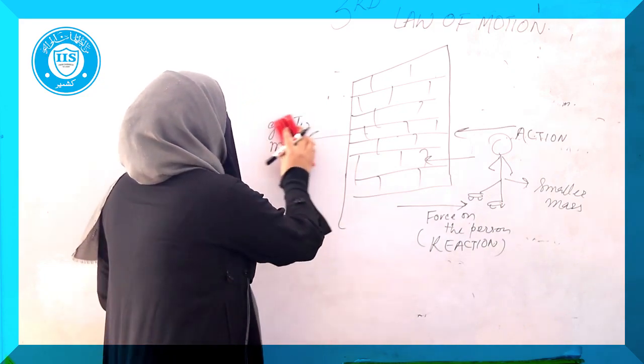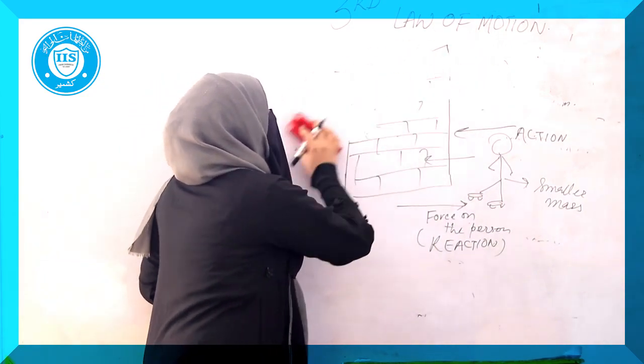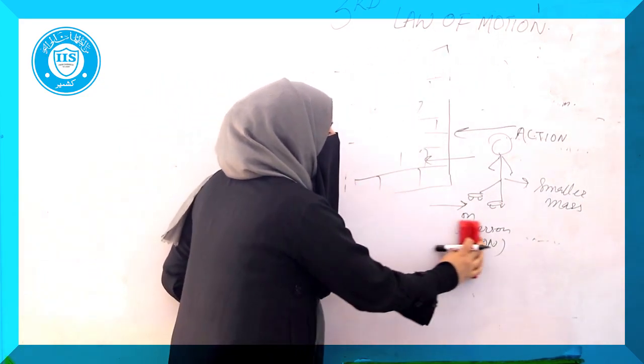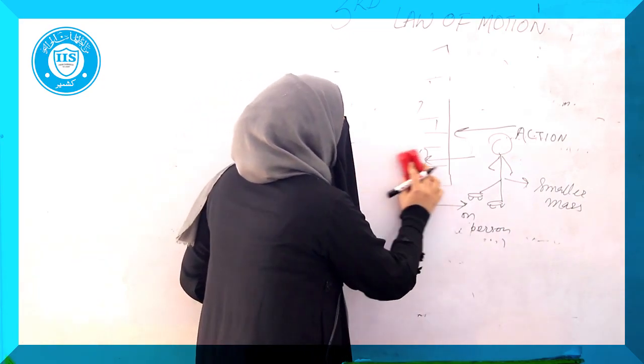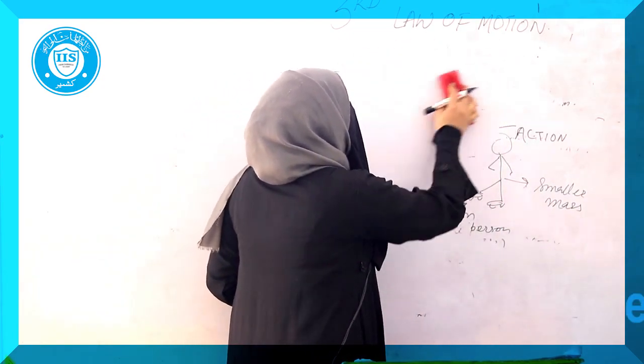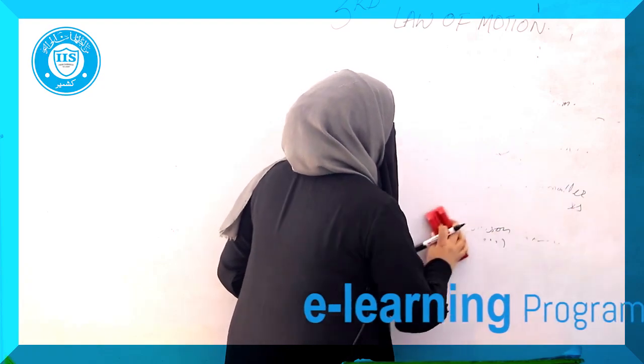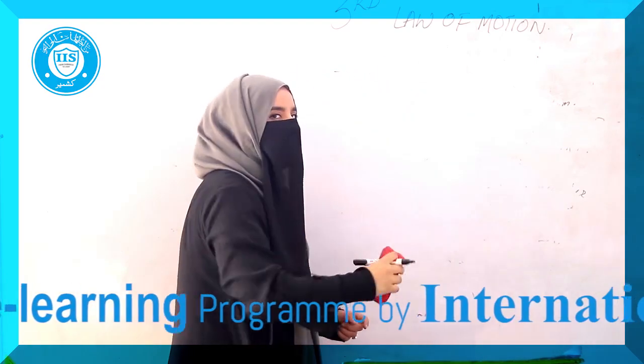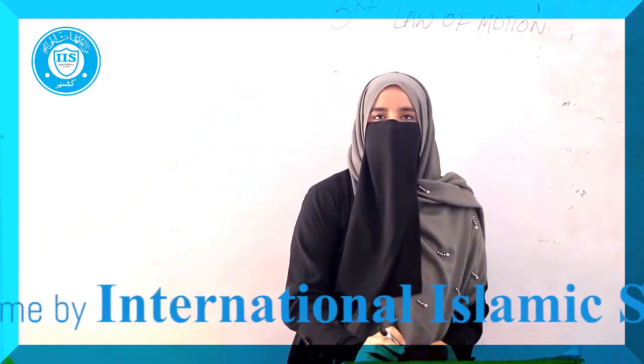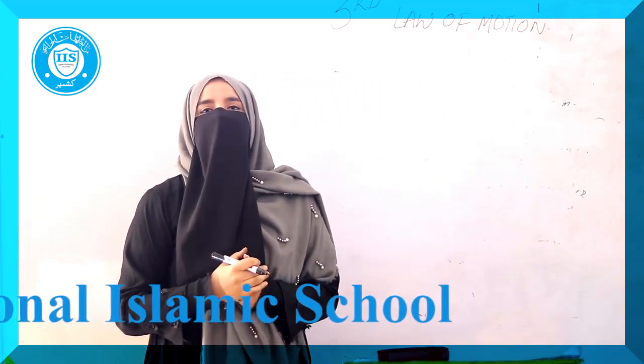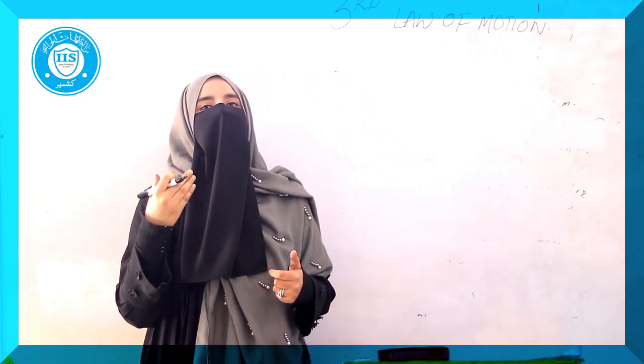Newton also said that if a body is exerting a force, that is a force of action, on another object, the other object will also exert a force on the same body with the same magnitude. But since the person had a lighter mass, the wall can actually exert the force on the person and the person will start going away.